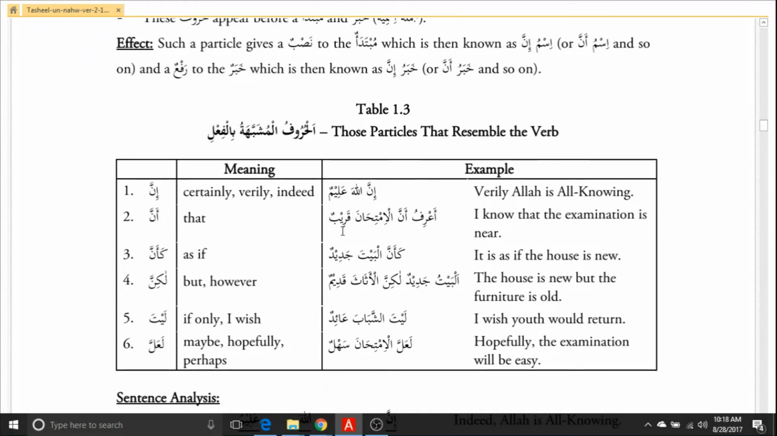So try to understand inna and anna. They're easy. Just remember that the first word is ism, the second word is khabar, and the first word will get the fatha, and the second word will get rafa, or dhamma.